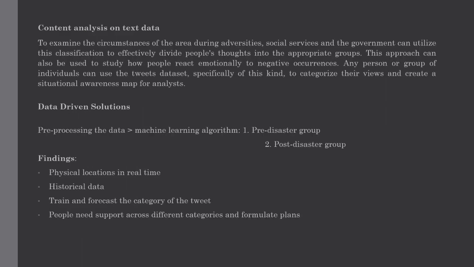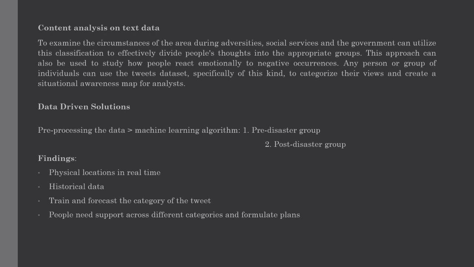Content analysis on text data will be carried by Rishika. Content analysis on text data that we collected from tweets examines the circumstances of the area during adversities. Social services and the government can utilize this classification to effectively divide people's thoughts into appropriate groups. This approach can also be used to study how people react emotionally to negative occurrences. Any person or group of individuals can use this tweets dataset specifically of this kind to categorize their views and create a situational awareness map for analysts.